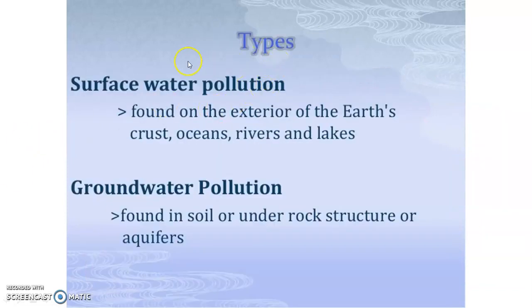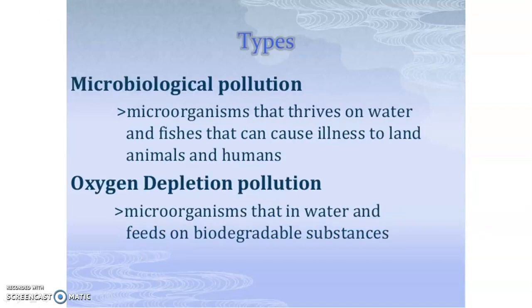There are a total of 4 types of water pollution. First one is surface water pollution, found on the exterior of the earth's crust: oceans, rivers and lakes. Second is groundwater pollution, found in soil or under rock structure or aquifers. Then the third type is microbiological pollution, microorganisms that thrive in water and fishes that can cause illness to land animals and humans. Fourth one is oxygen depletion pollution, microorganisms in water which feed on biodegradable substances.